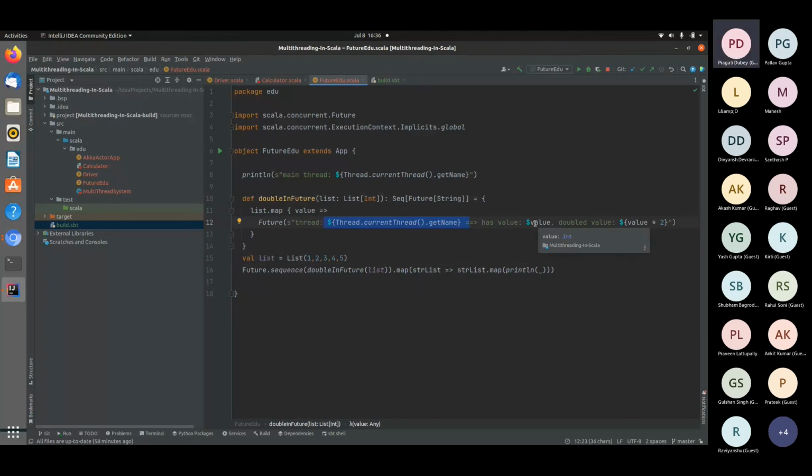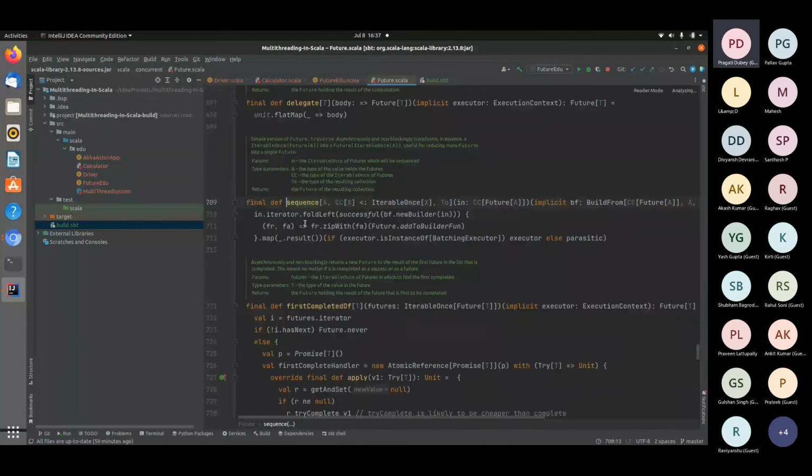Now the value that it is getting, it is trying to double the value. So this function will double the value from the list, but will return the future of that. Since the return type of this is string, it will return future of string. And since we are giving it a list, it will be a sequence of future of string. Okay. Now you must be seeing that I've used a function named Future.sequence. So let me take you through this.